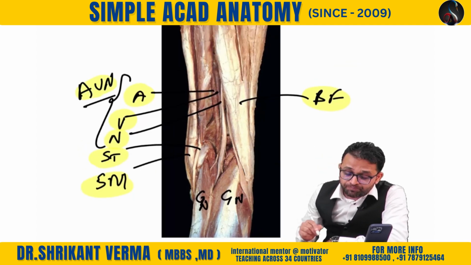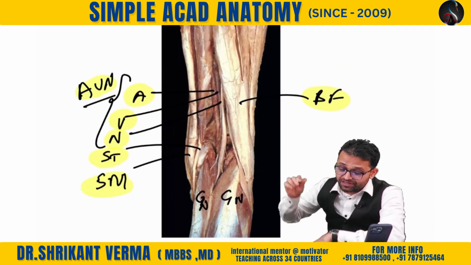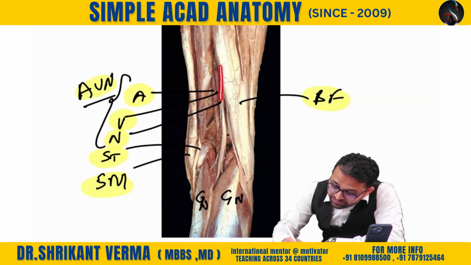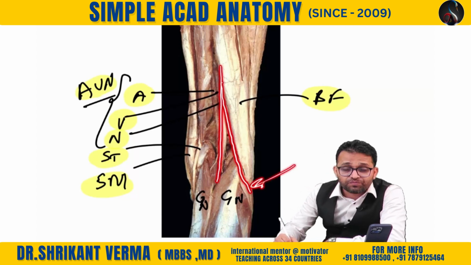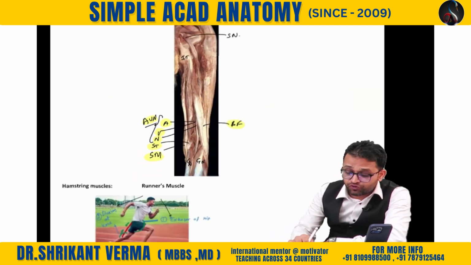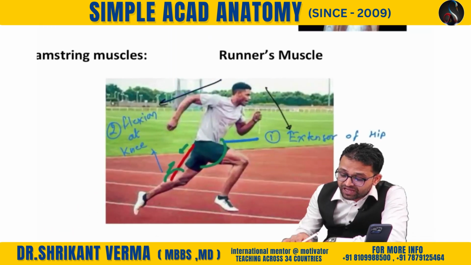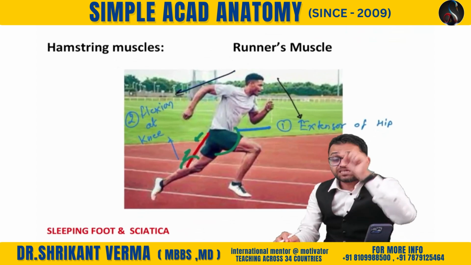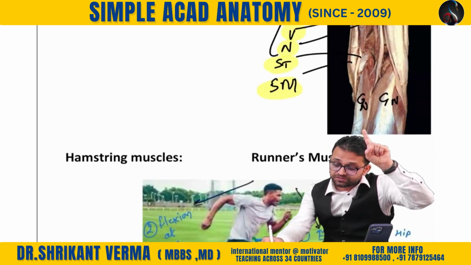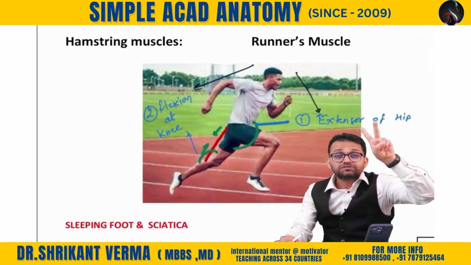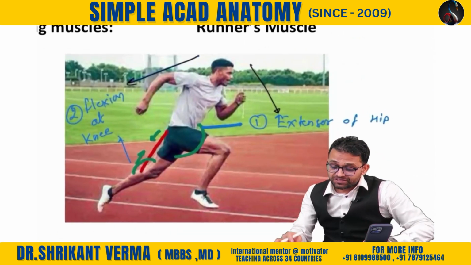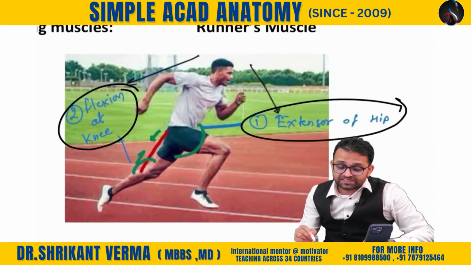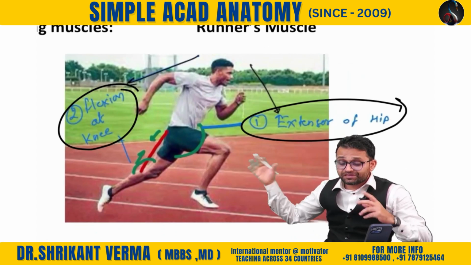The popliteal fossa boundaries we had also seen here. Can you observe, sir, the sciatic nerve is coming and dividing into the tibial nerve and the common peroneal nerve. This common peroneal nerve runs towards the neck of the fibula. If it is damaged here, there is foot drop. Remember, beta, which muscles are the hamstring or runner's muscles? Sir, semitendinosus, semimembranosus, long head of biceps femoris, as well as the ischial head of adductor magnus. These cause extension at the hip and flexion at the knee, so they help in running.